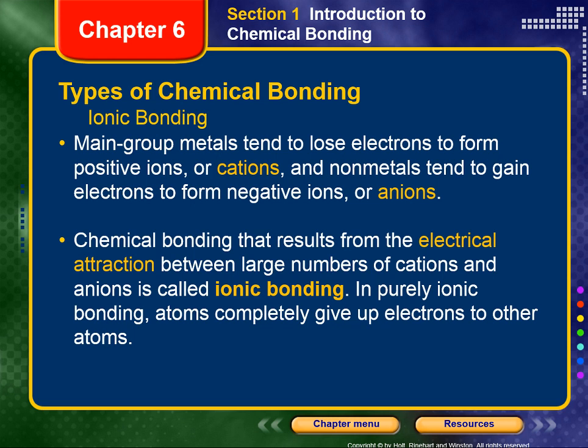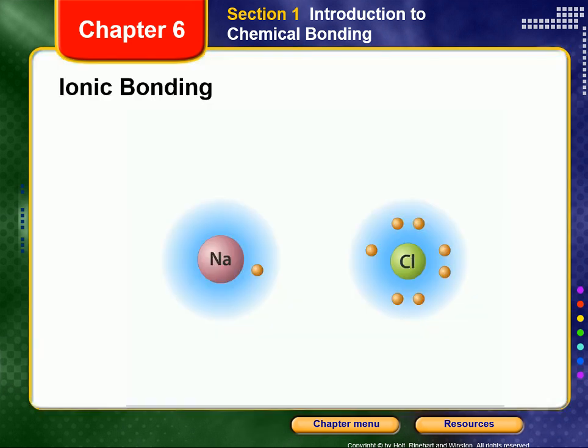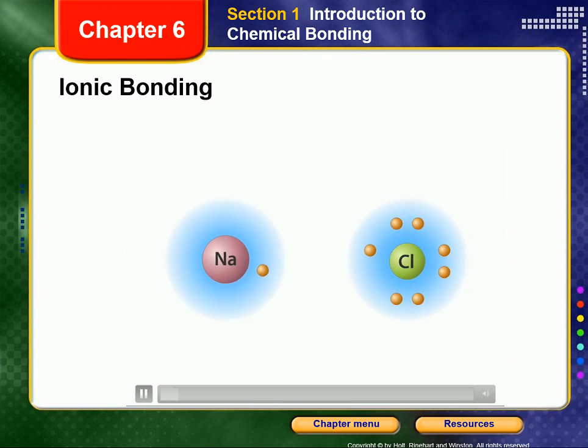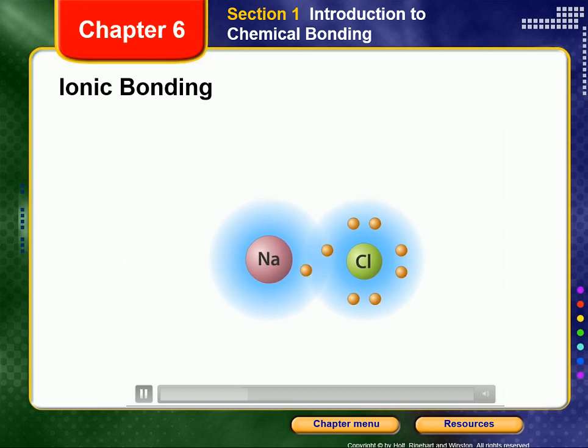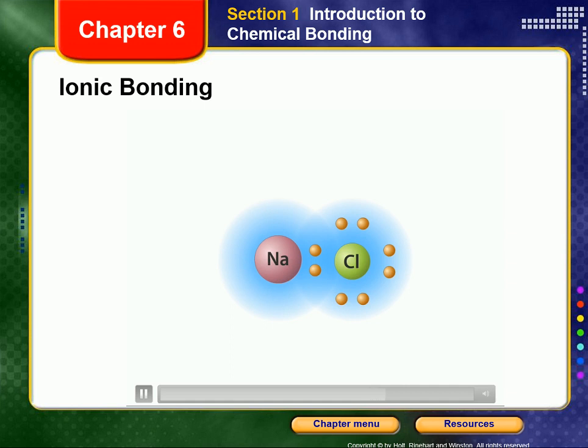In purely ionic bonding, atoms completely give up electrons to other atoms, as is illustrated in Figure 6-1 on page 162 of your text. Ionic bonds begin to form when an atom whose outermost energy level is almost empty transfers an electron to an atom whose outermost energy level is almost full. The two atoms are strongly attracted to one another and bond because this new situation changes the atoms to ions of opposite charge. Particles of opposite charge are attracted to each other.